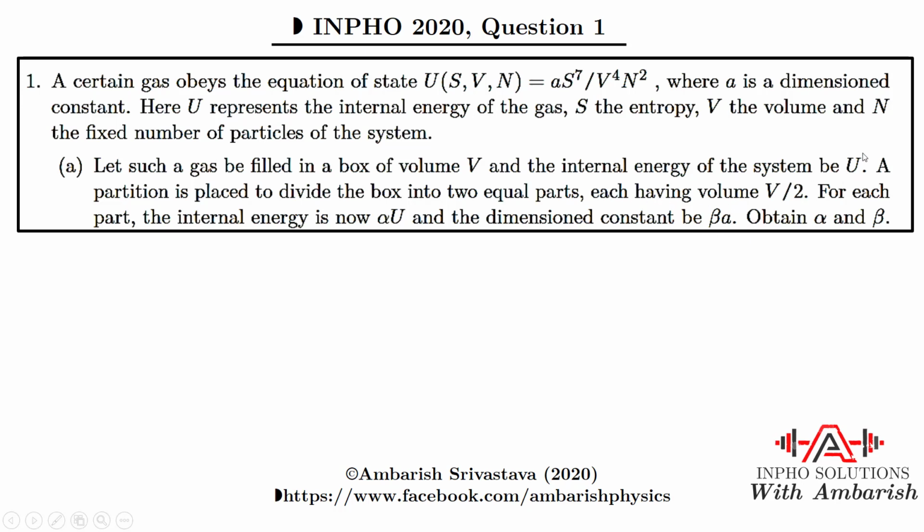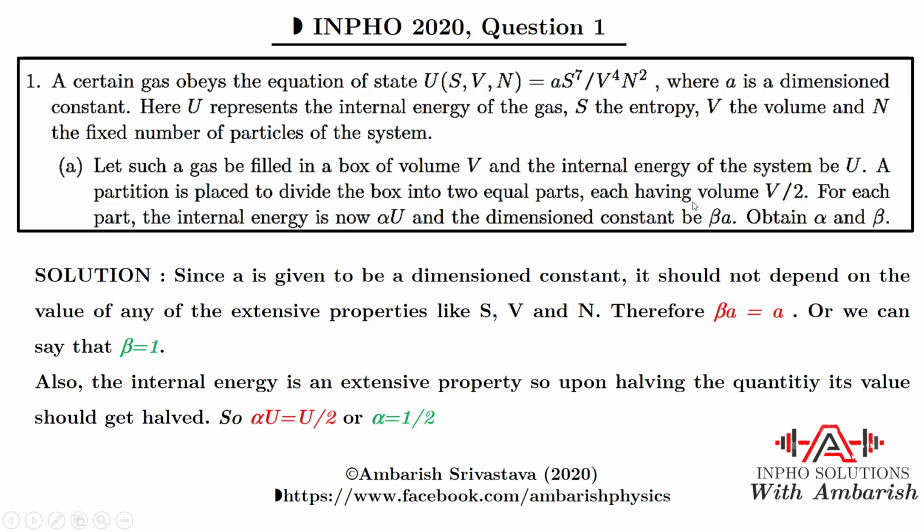So you know that the total internal energy of the system is U. So when you put the partition, each half has got U by 2 energy. So directly you can see that alpha U should be equal to half of U. That means alpha should be equal to half straight away. And also you know that the dimension constants do not change with the extensive properties. For example, let's say you have PV is equal to nRT. So in that case, it doesn't matter how much is the volume and how much is the temperature, the value of R remains same. So dimension constant does not change.